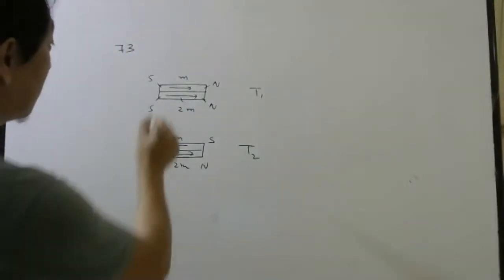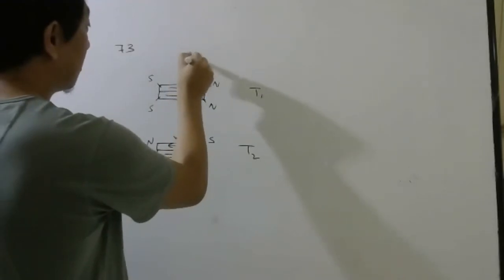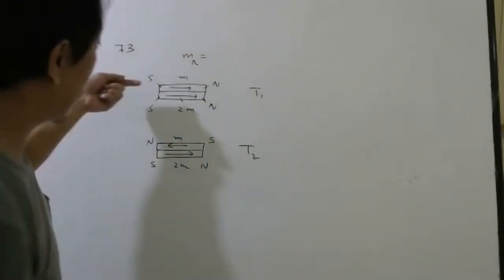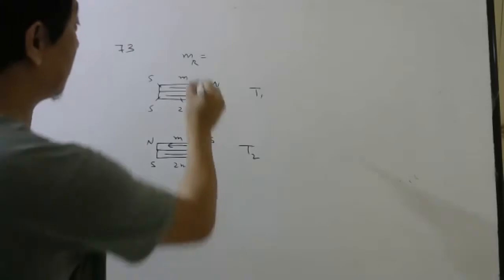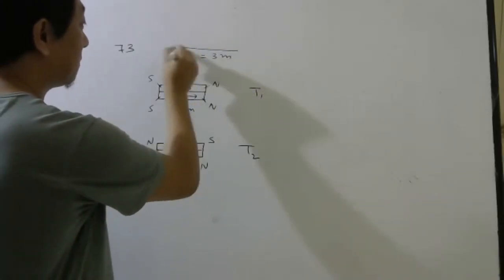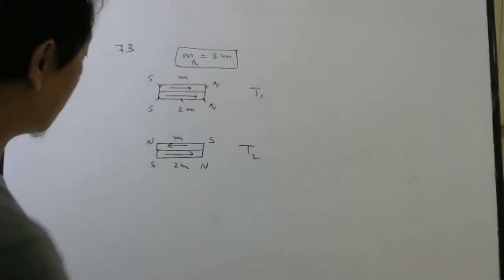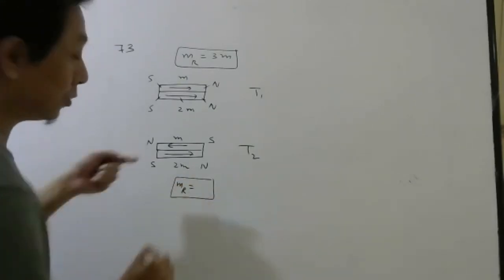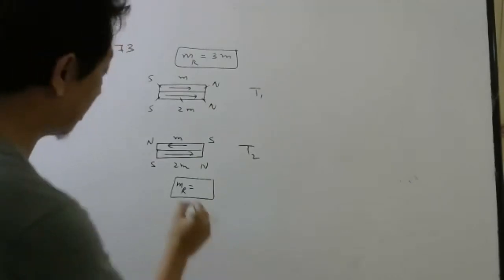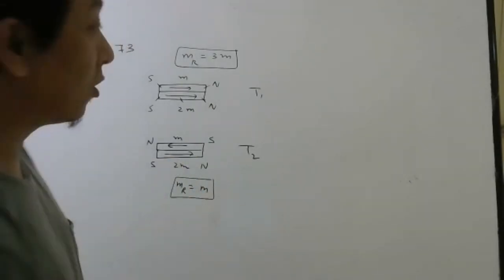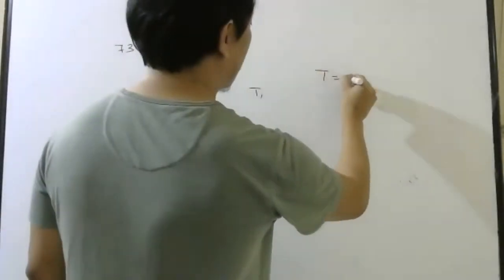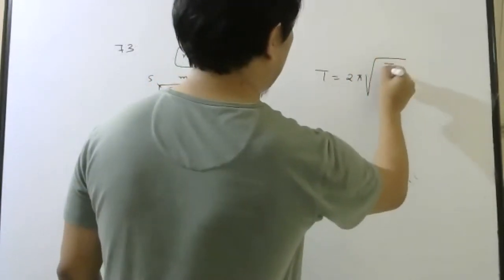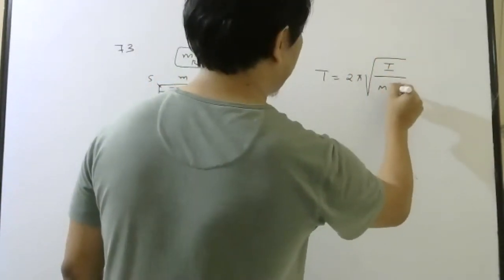Tell me what is the resultant magnetic moment of the system? M and 2M in the same direction, so 3M. Here, what will be the resultant magnetic moment? 2M and M in opposite direction will be M. Now, what is the formula for time period? 2 pi root over I by MB.